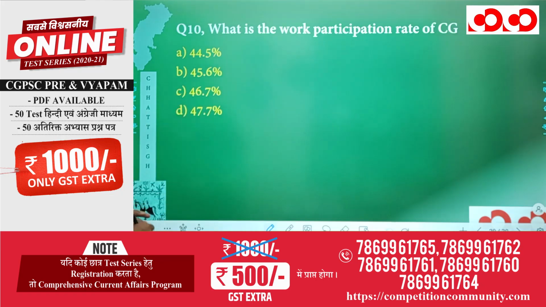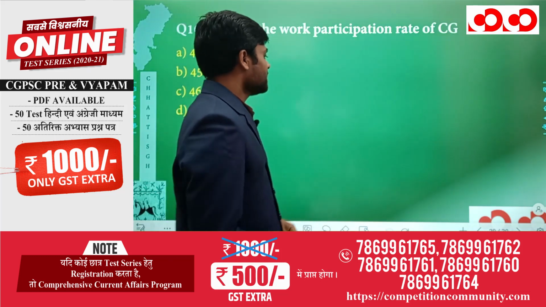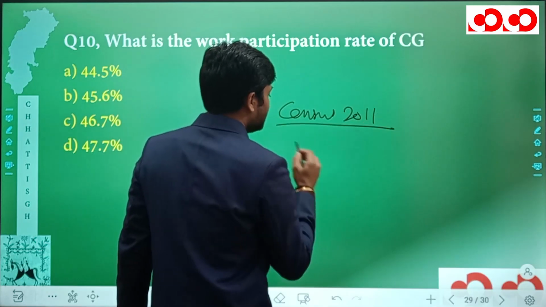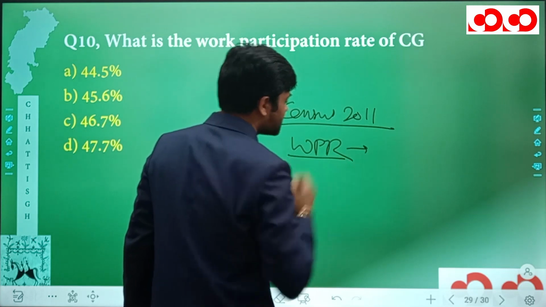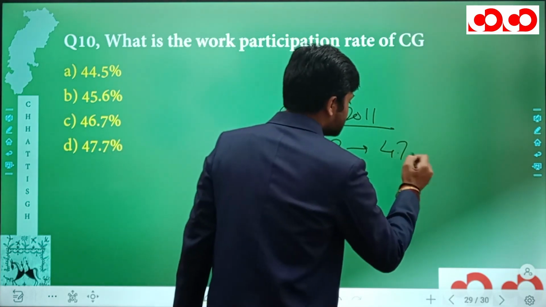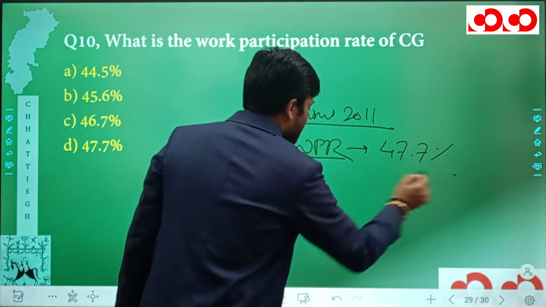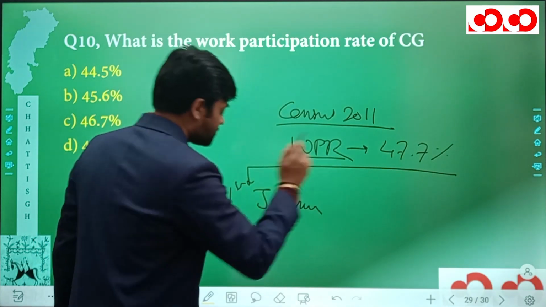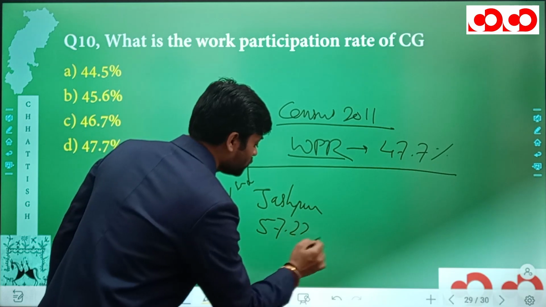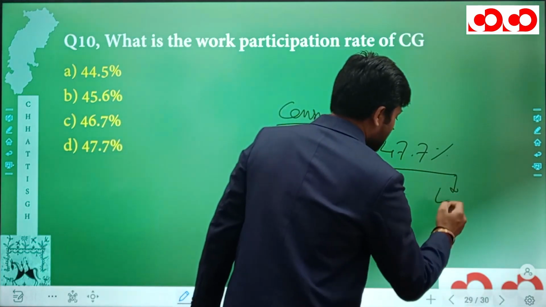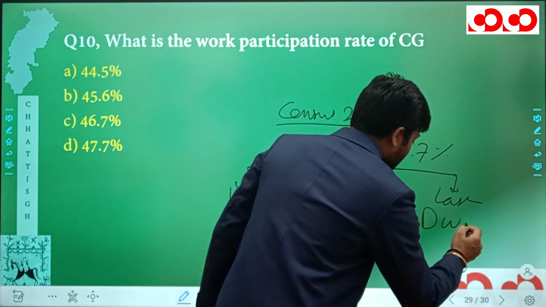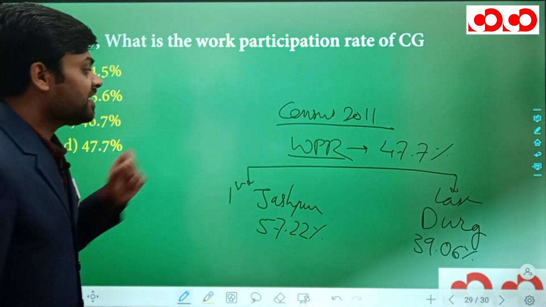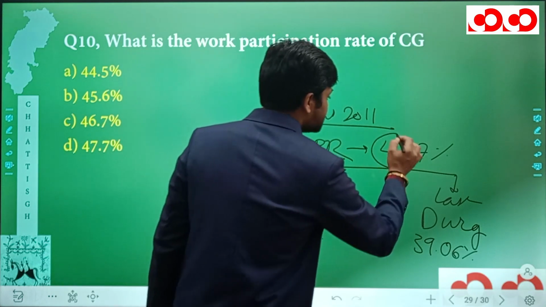Now finally, we have our 10th question. What is the work participation rate of Chhattisgarh? So let me tell you, according to census 2011, the work participation rate in Chhattisgarh is actually 47.7%, wherein the first place is taken by Jashpur district with 57.22%, and the last place is taken by Durg district with 39.06%.